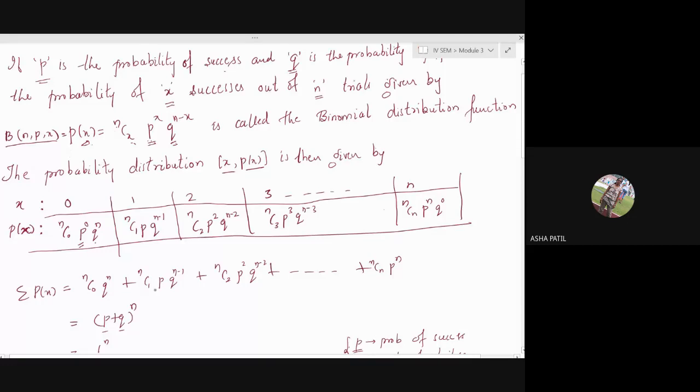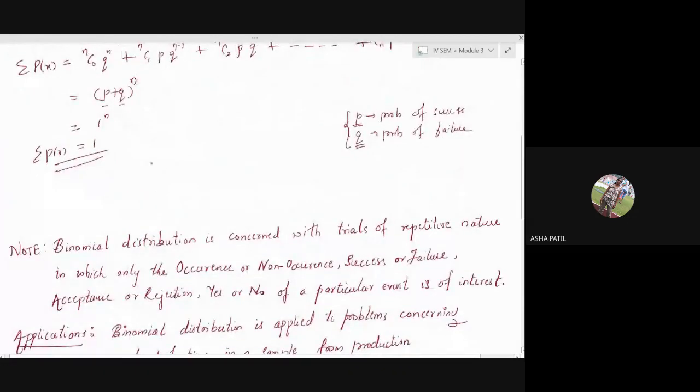The binomial distribution function is given by p of x is equal to nCx, p raised to x, q raised to n minus x, where n denotes the number of trials, x denotes the number of successes that you want, p is the probability of success, q is the probability of failure.